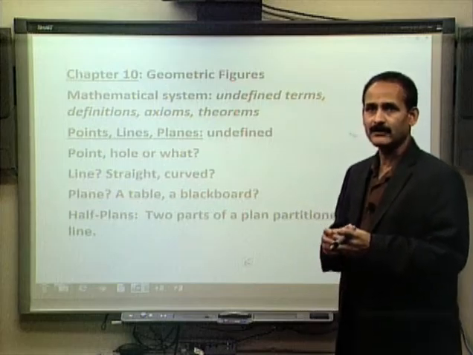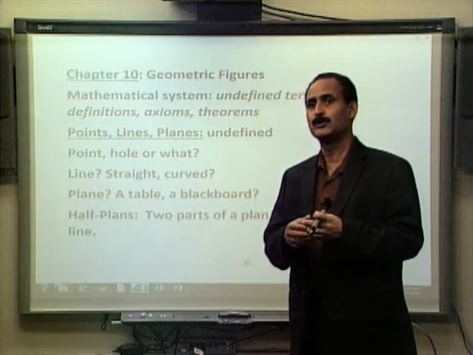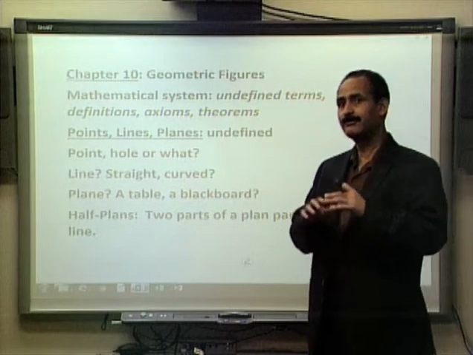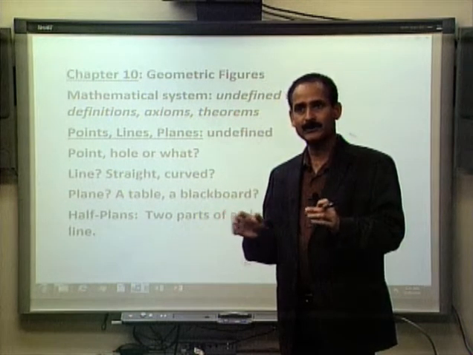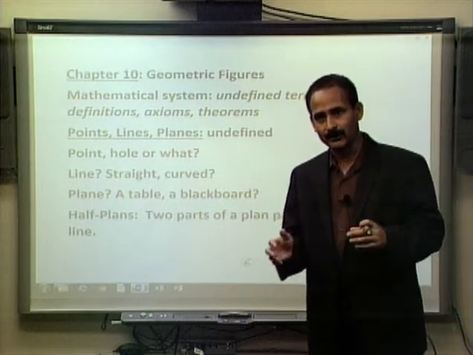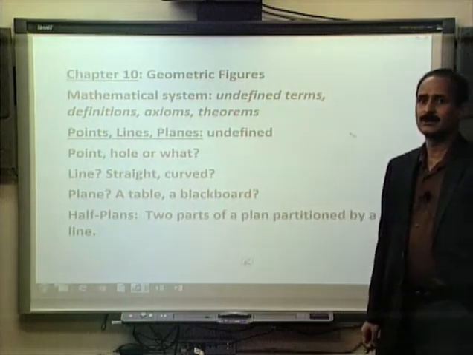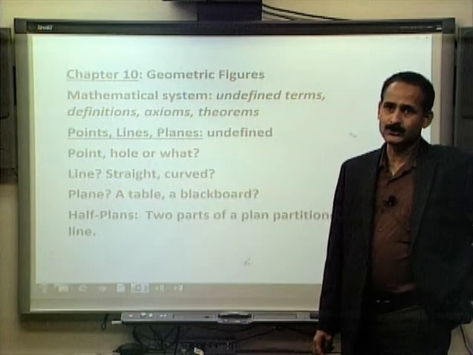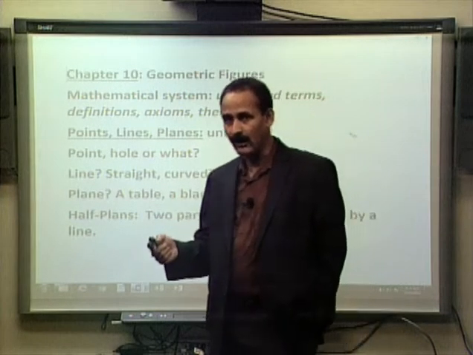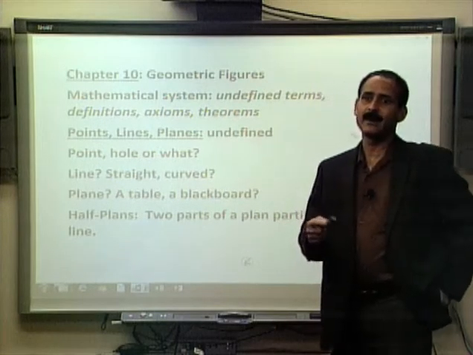with some undefined terms, and then we define geometrical things, which we call definitions. Then we accept a few facts without proving them, without going through a logical proof. They are called axioms, and based on undefined terms, some definitions and some axioms, we build geometric arguments, geometric logic, and we prove things regarding geometric shapes. They are called theorems.